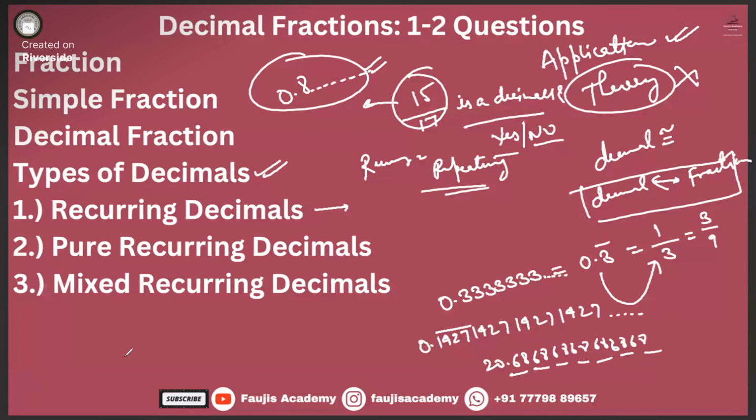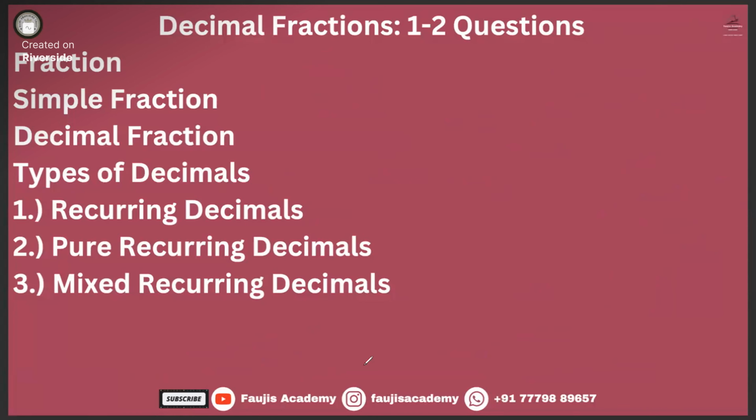Or let's say 7.24 and then 1 2 1 2 1 2 1 2. Now you will ask, sir, 24 is not repeating. But other than 24, this number is repeating, so it can be written as 7.241212 bar. So this is what we mean by recurring decimals.